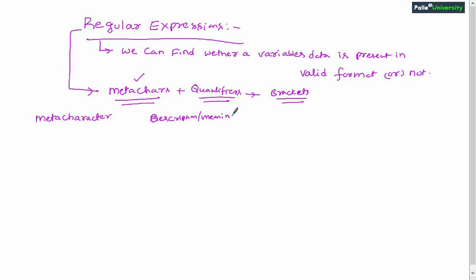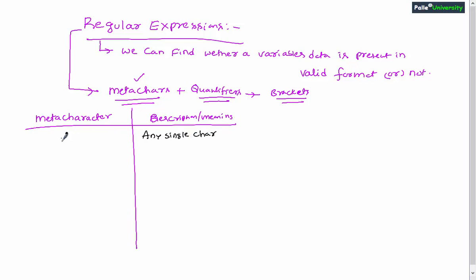Let me take the first meta character, that is a dot. A dot meta character in regular expressions specifies any single character. That character can be anything.